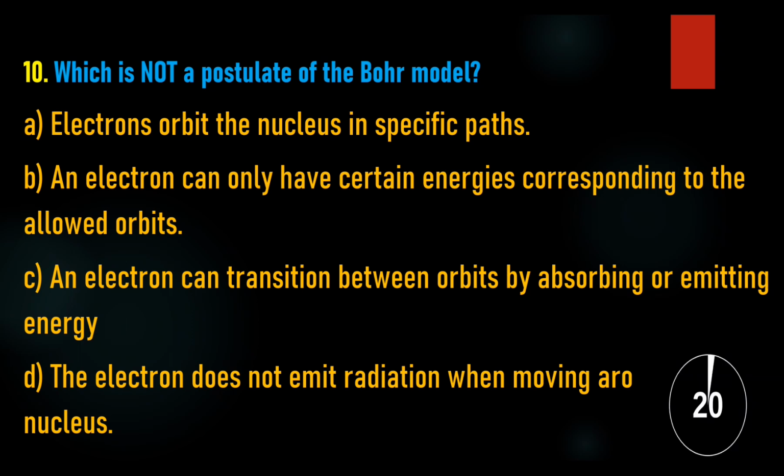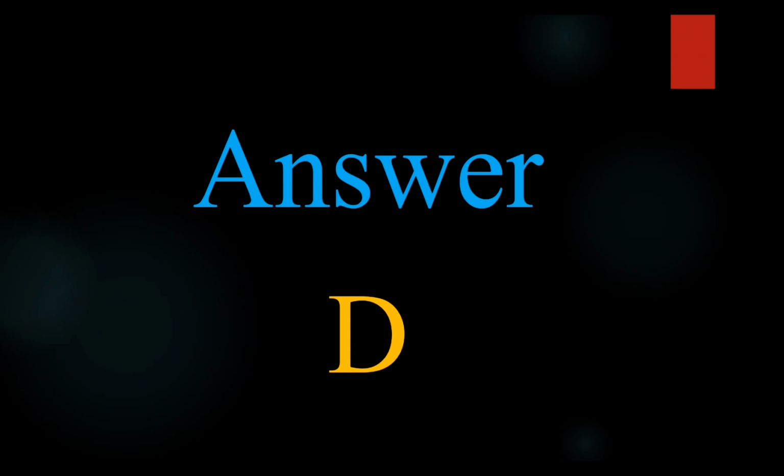10. Which is not a postulate of the Bohr model? A. Electrons orbit the nucleus in specific paths. B. An electron can only have certain energies corresponding to the allowed orbits. C. An electron can transition between orbits by absorbing or emitting energy. D. The electron does not emit radiation when moving around the nucleus. Answer: D. The electron does not emit radiation when moving around the nucleus.